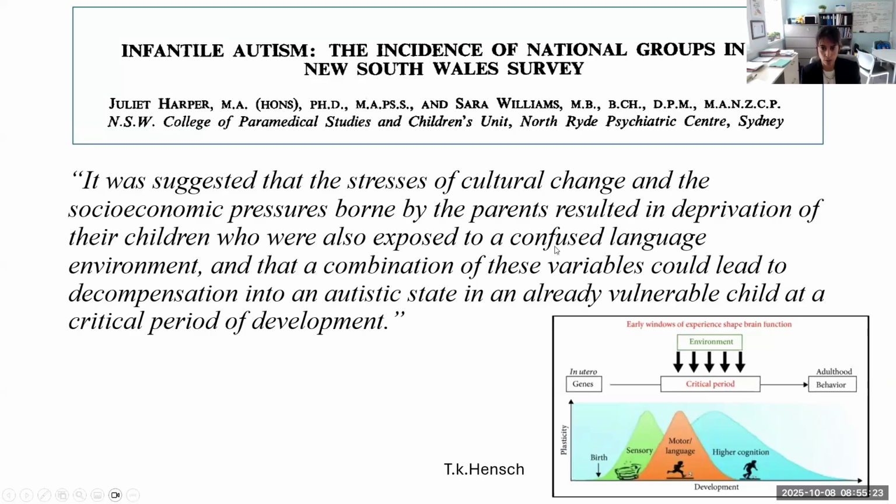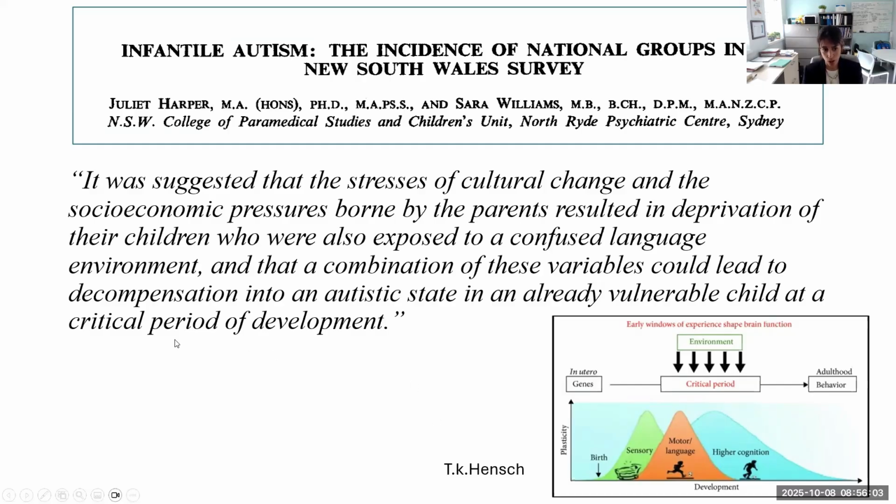First, what they refer to as a confused language environment, because research has shown that children of families that speak two languages are not at increased risk for autism, and that is well known. But the authors here describe parents speaking to their children a language that is not their own. So, for example, I'm from Argentina, I speak Spanish with my children, but instead of doing that, I would be forcing myself to speak English with my children. And often these parents were not very proficient in English, but they were forcing themselves to do so. And they were thinking about that as a confused language environment.